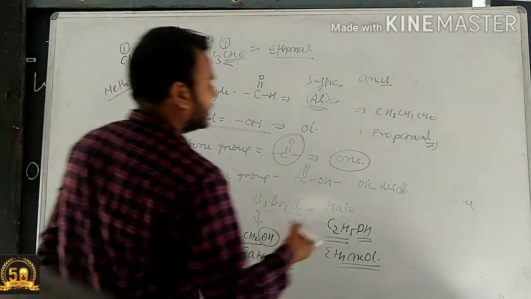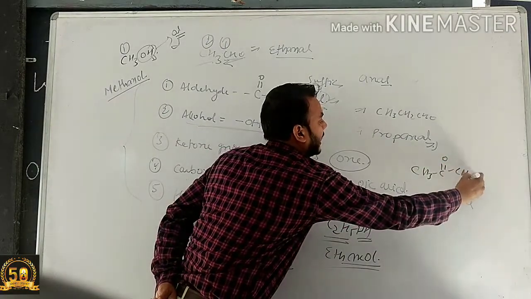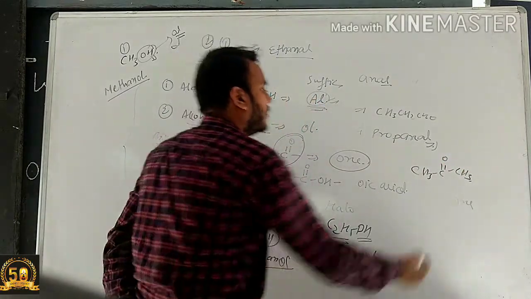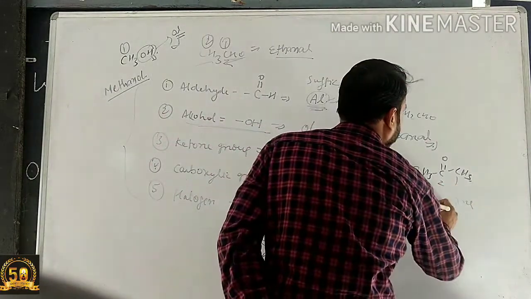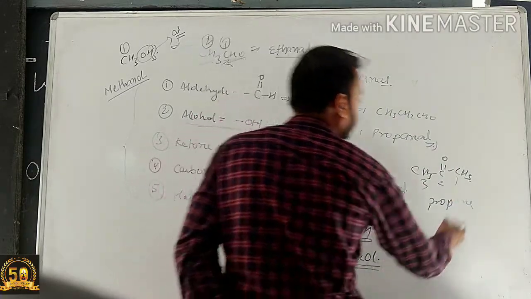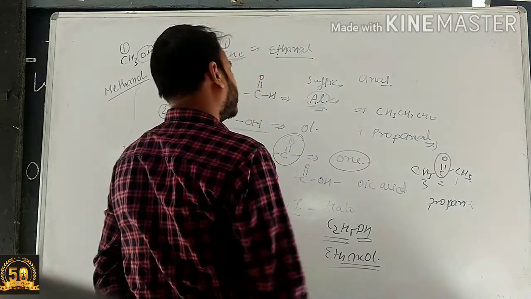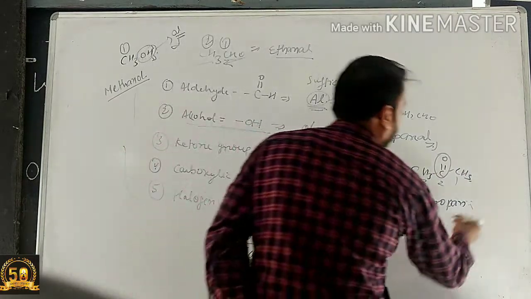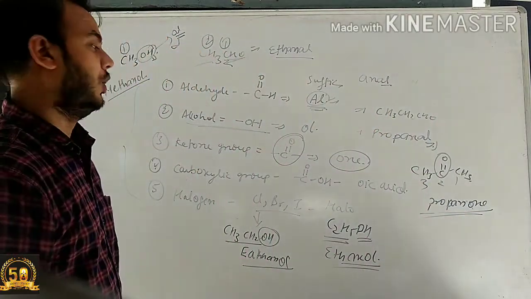So the example is CH3 C double bond O CH3. There are 3 carbons, 1, 2 and 3. For 3 carbons we use prop. All the valence is satisfied by single bonds, so propane. Here the second group is the ketone group, so we will use the suffix one. The name of this compound will be propanone.